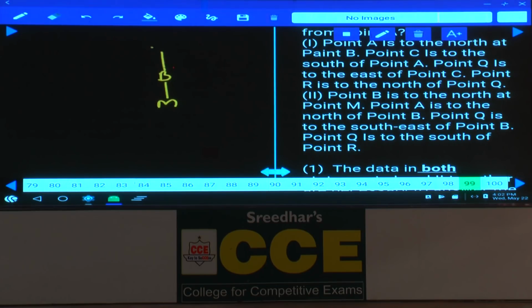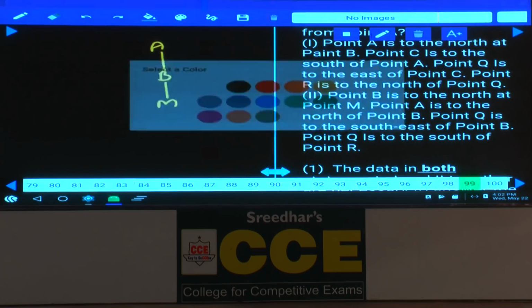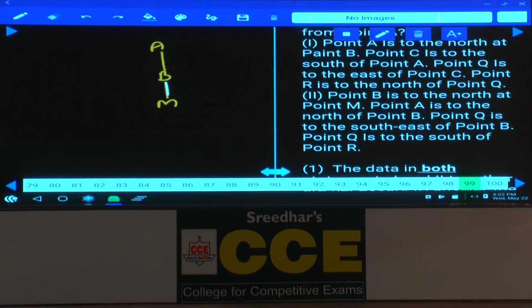A is to the north of B. B is to the north of M. Q is to the southeast of B. Q is to the southeast of B means, now this is east, Q is to the southeast of B. Or if Q is here, then also it is southeast of B. Or if Q is somewhere here, then also it is to the southeast of B. Hence, how many possibilities? And the relation of M with respect to Q cannot be identified.